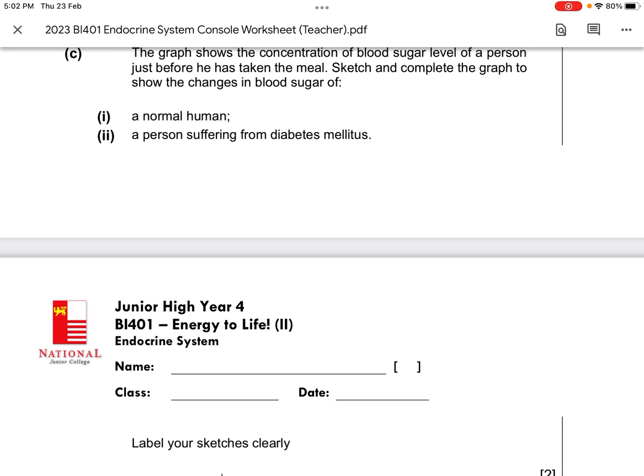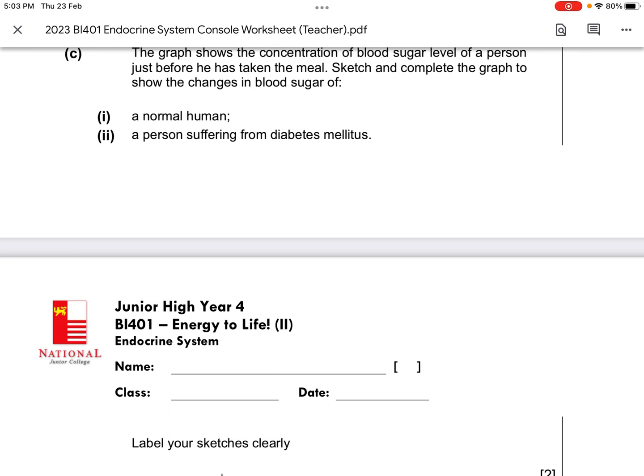Thank you. Ziwei makes it go up, that's correct, and then goes down. Okay, thank you, Ziwei. So Ziwei has made it go up because after you eat a meal and digest, blood sugar level should increase. It will decrease again, but decrease to where? Ziwei tries to draw it back to the normal levels. Thank you. So now what will it look like for a person with diabetes?